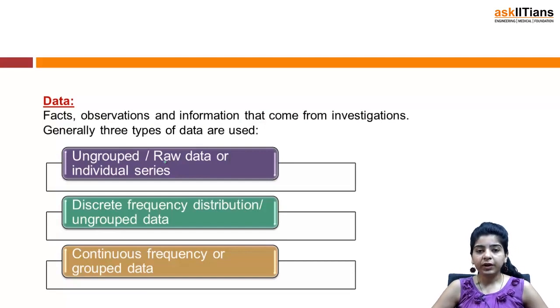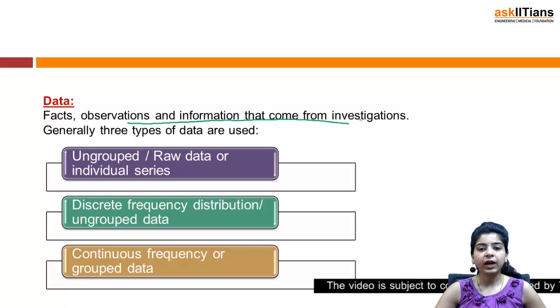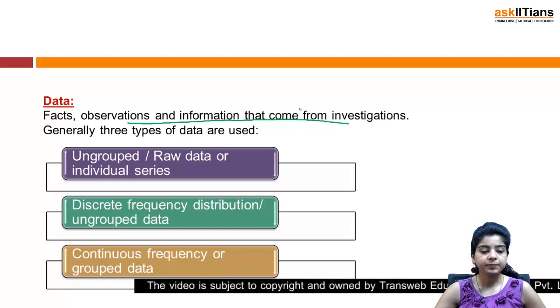So what do we mean by data? Data basically refers to any set of facts or information that are derived from certain observations. Like we perform certain experiments or investigations and we derive certain information. Those facts or observations are known as data. They can collectively be termed as data. So data basically refers to facts, observations and information that come from investigations.